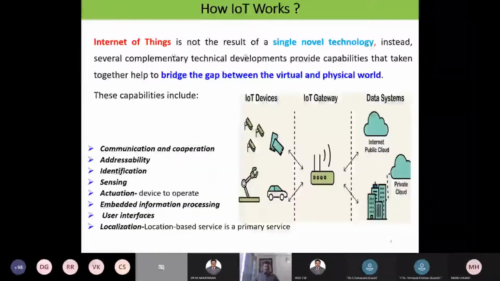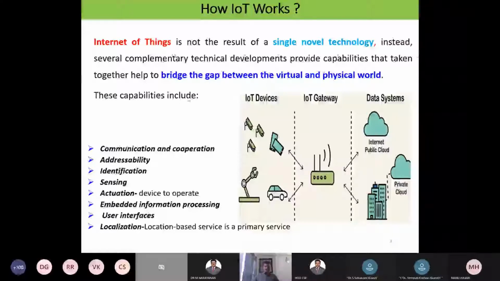Internet of Things is not the result of a single novel technology. Instead, several complementary technical developments provide capabilities that taken together help to bridge the gap between the virtual and the physical world. So this is what you see, that it is providing the bridge between the virtual and physical world.